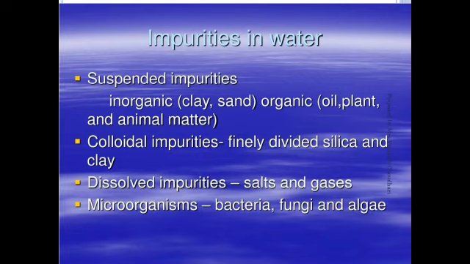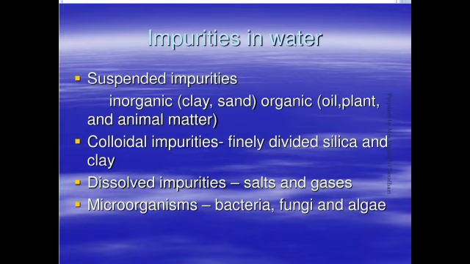What are the impurities present in the water? They are basically classified into four types. The first type is suspended impurities. In that we are going to learn inorganic impurities like clay, sand, non-living impurities, while organic impurity, which contains carbon, is obtained from oil, plants, animal matter, plant leaves, branches, which get suspended on the water surface. They are called suspended impurities. They are the floating particles on the surface of water.